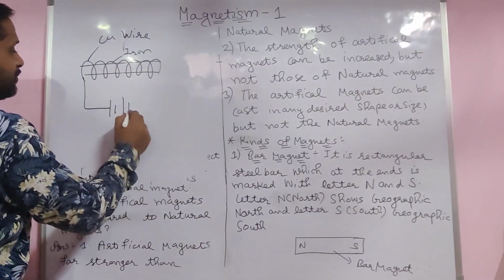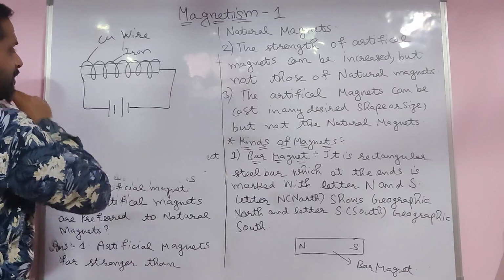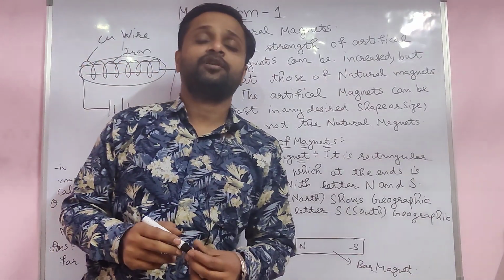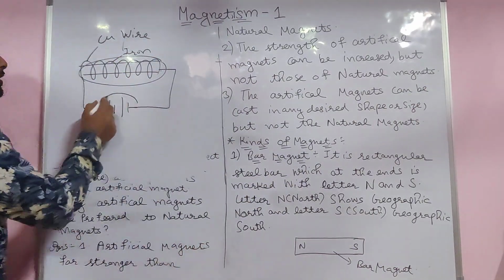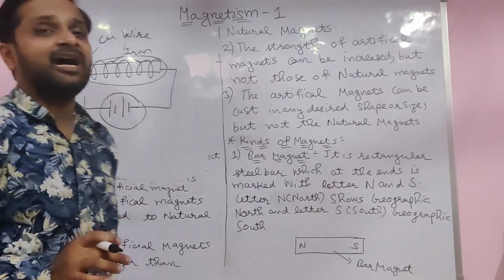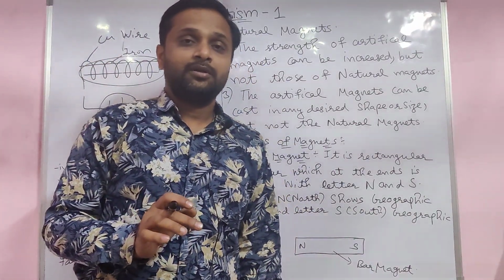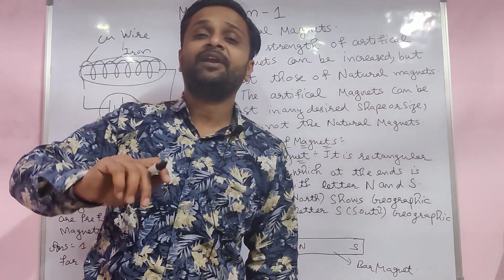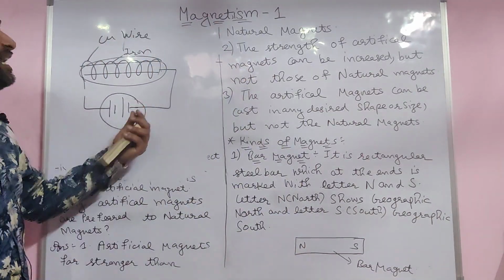When you connect a battery to it, it shows magnetic behavior, an artificial magnet, depending upon the current. When the circuit is open, it does not attract iron pieces. So this is an artificial magnet only, you can say an electromagnet.